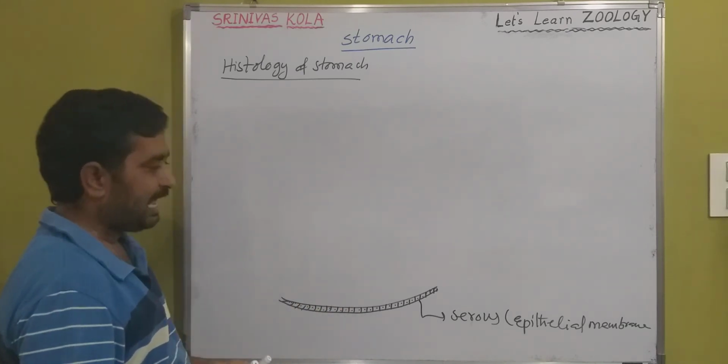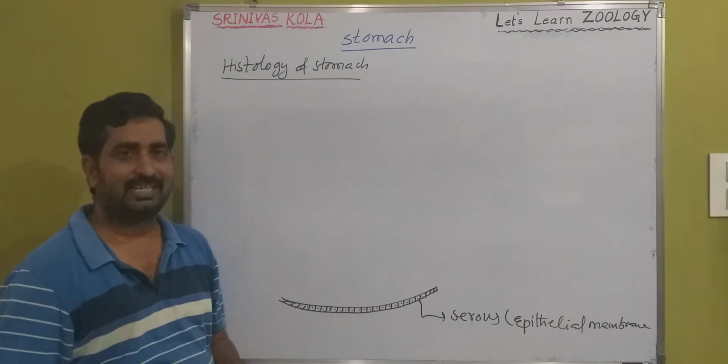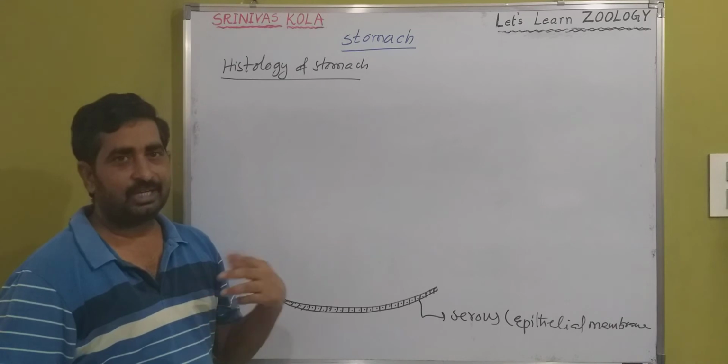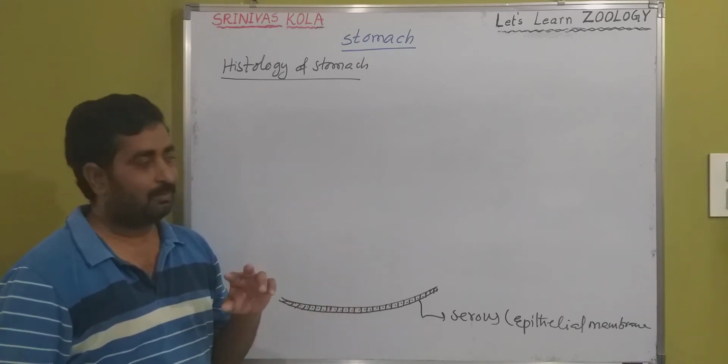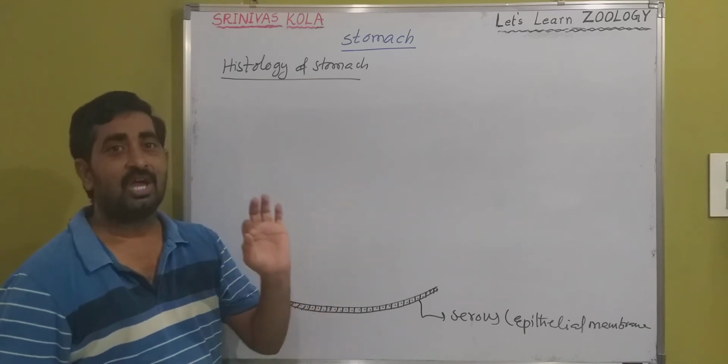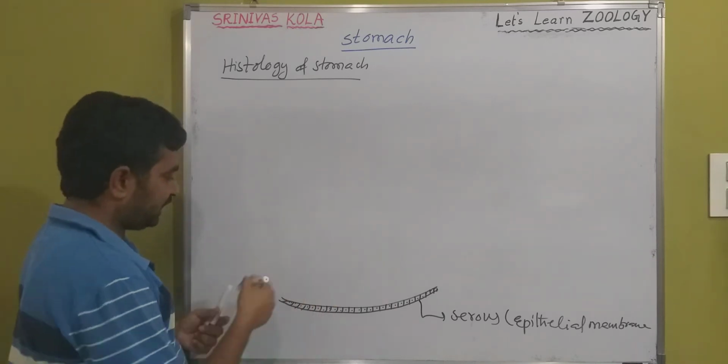In the alimentary canal histology there are 2 muscular layers: one is longitudinal, another is circular. But in the stomach an additional muscular layer is also present, that is the oblique muscles. I will show that diagram.